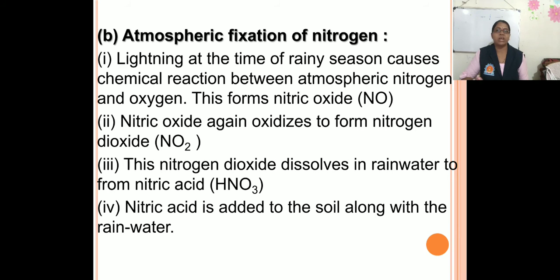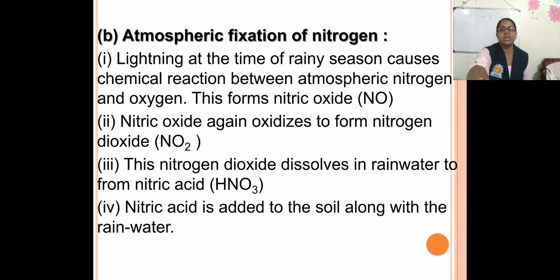So that nitric oxide is again oxidized to form nitrogen dioxide, that is NO2, and this nitrogen dioxide dissolves in the rainwater to form nitric acid, that is HNO3, and that nitric acid is added to the soil along with the rainwater, and in this way the nitrogen is supplied to the plants. So here are the two fixations of nitrogen, that is biological fixation of nitrogen and the atmospheric fixation of nitrogen.